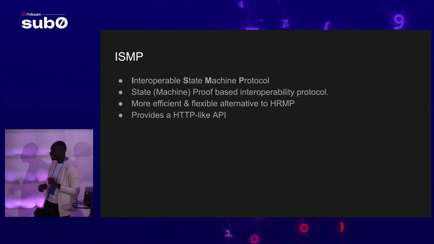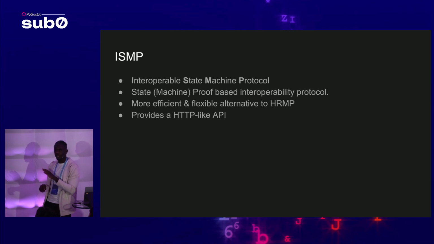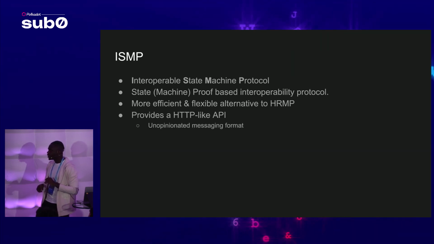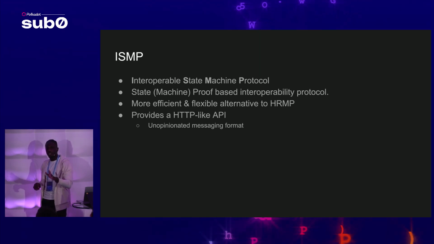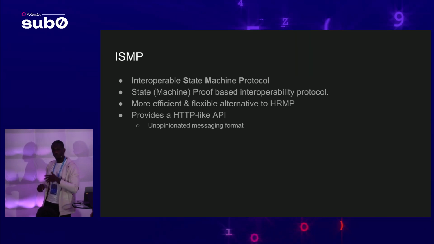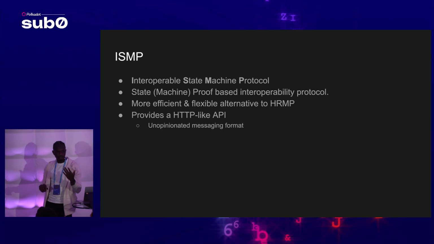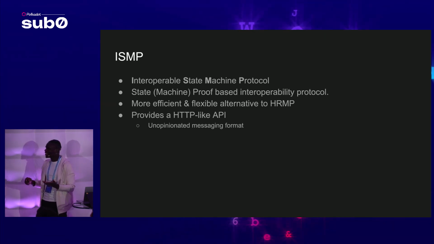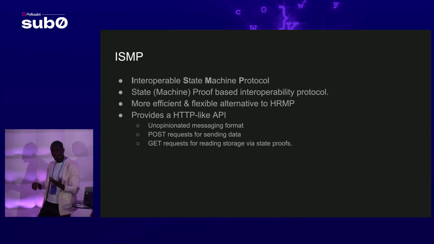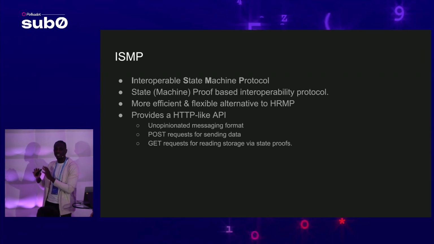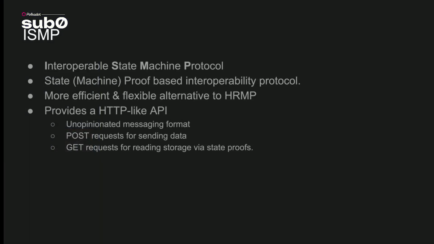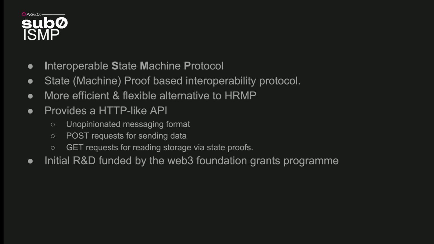And it provides an HTTP-like API. This is actually a critical piece of ISMP that we wanted to replicate in the blockchain space. What that gives us is an unopinionated messaging format, right? You can put whatever you like in the so-called ISMP requests. You can put JSON, SCALE-encoded messages, XML if you're feeling masochistic. So we have post requests and we have get requests. Post requests, of course, you use to send data. Get requests allow you to request storage items that live in a different state machine. Of course, you can imagine the get requests are actually giving you storage proofs of these items. The initial R&D was funded by the Web3 Foundation.